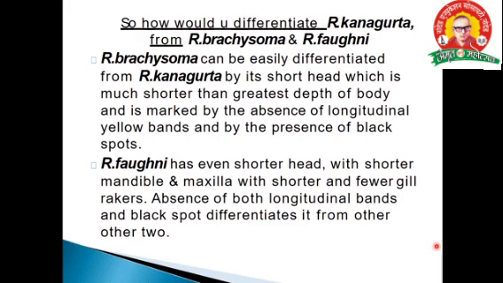Next, the faughni species has an even shorter head with shorter mandibles and maxillae, with shorter and fewer gill rakers, and absence of both longitudinal bands and black spots. It is differentiated from the other two.